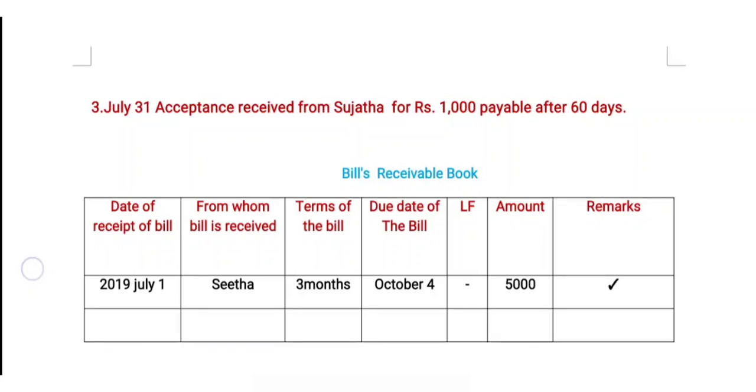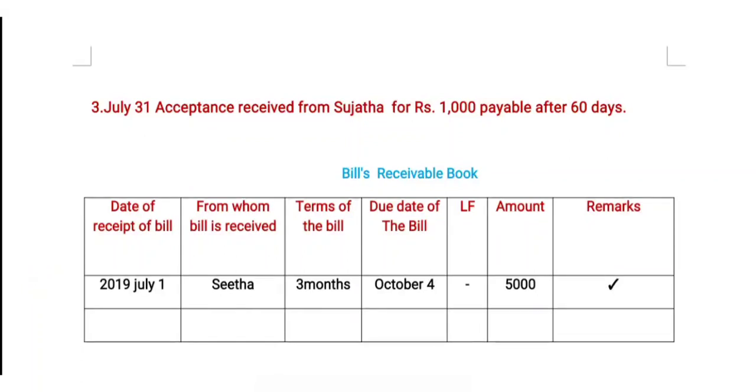Now we are going to the ledger folio. The ledger folio is the number written as the ledger of this related transaction. Now we are going to amount. The given amount is 1000 rupees. We can post it here. Then remarks: if there are any remarks in this problem we can mark as cross mark. If it is true, we can accept it.